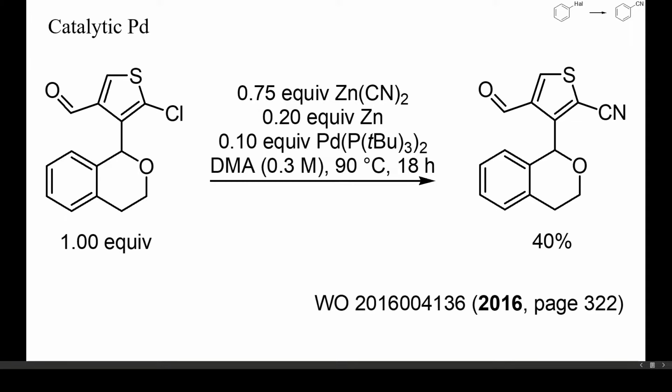This is another example of aromatic nucleophilic cyanation of an aldehyde. The yield wasn't high, but it is amazing that the product could be isolated at all. Aldehydes tend to undergo benzoin condensation in the presence of catalytic cyanide. In order to cleave the strong carbon-chlorine bond, a bulky phosphine, tert-butylphosphine complex, was used as catalyst.